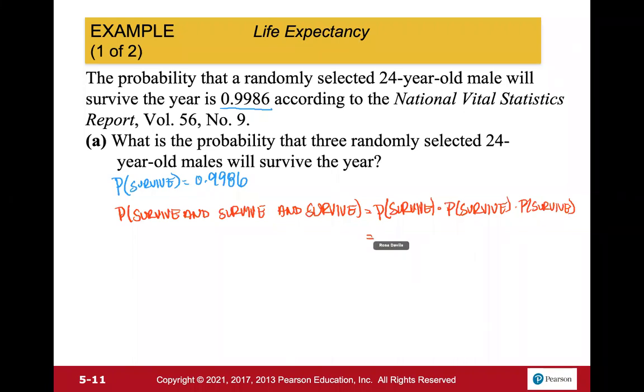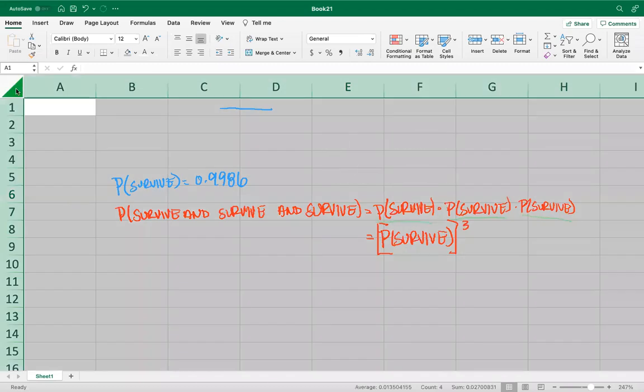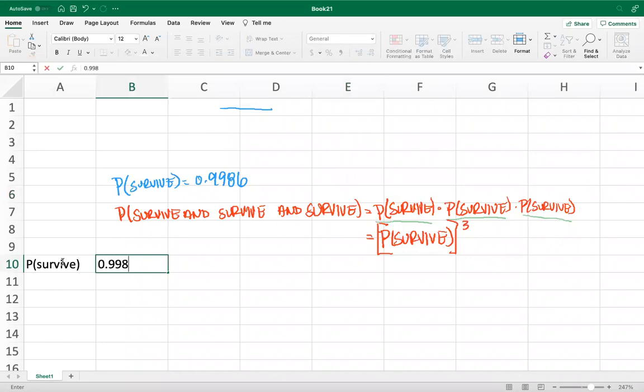And now from here, let's do a little bit of algebra. Since we have the exact same thing multiplied 3 times, what we could do is actually just say probability of survive, and we could raise whatever this value is to the power 3. So let's bring it back over here. We said the probability of survive is 0.9986.